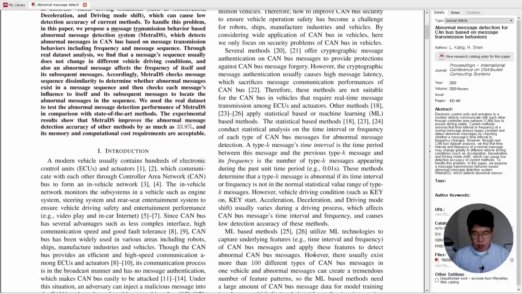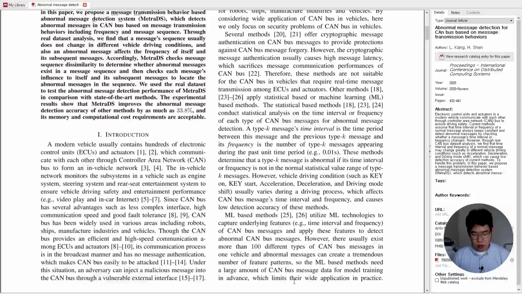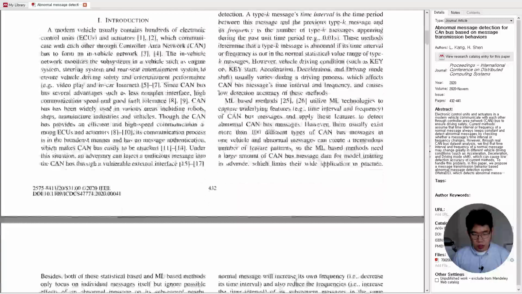However, there usually exist more than 100 different types of CAN bus messages in one vehicle, and abnormal messages can create a tremendous number of feature patterns, so the machine learning-based methods need a large amount of CAN bus message data for model training in advance, which limits their wide application in practice.